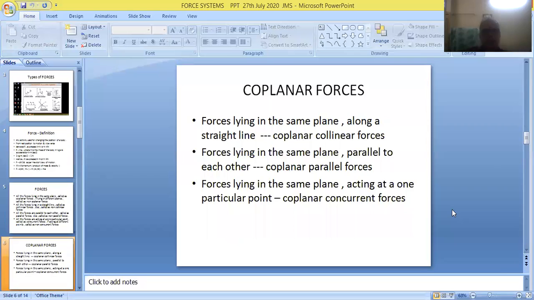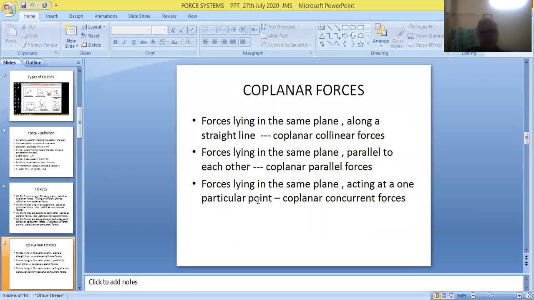So friends, we can note down the types of coplanar forces. Forces lying in the same plane and in a straight line are called coplanar collinear forces. Forces lying in the same plane, parallel to each other, are coplanar parallel forces. So all these things we have seen in the figures of previous slides.